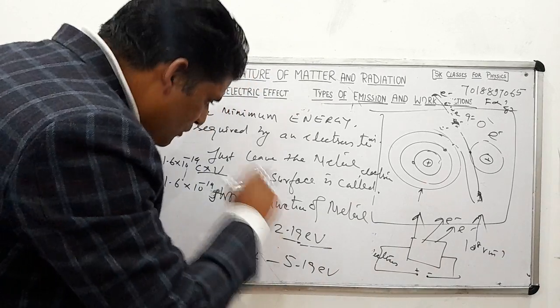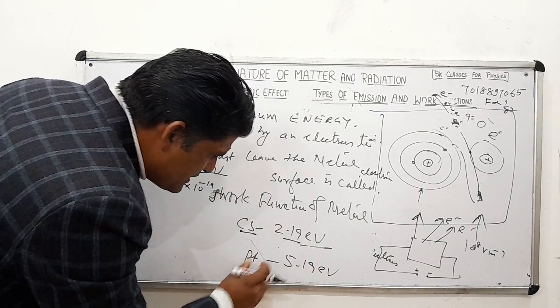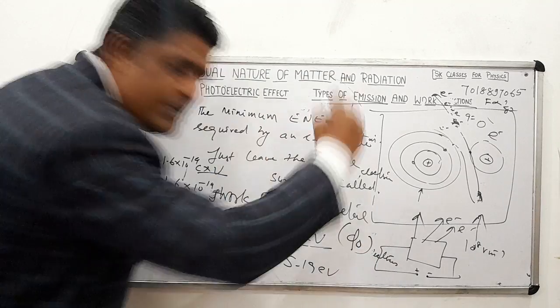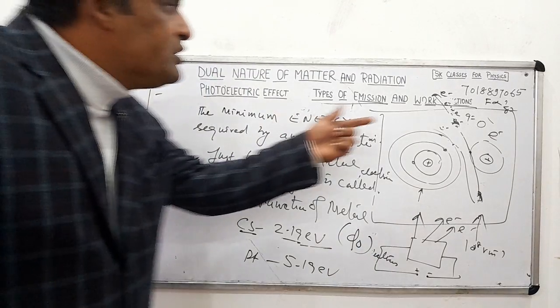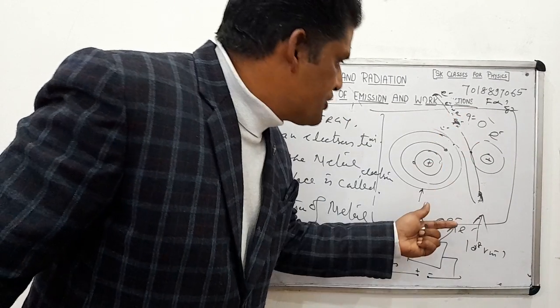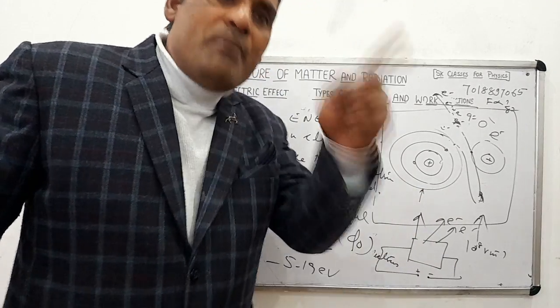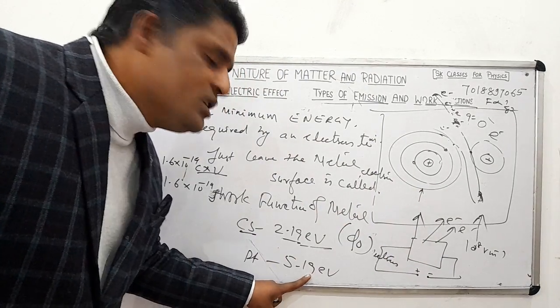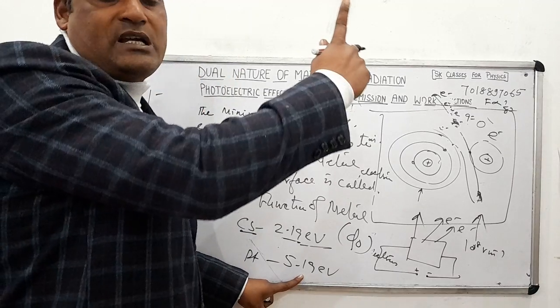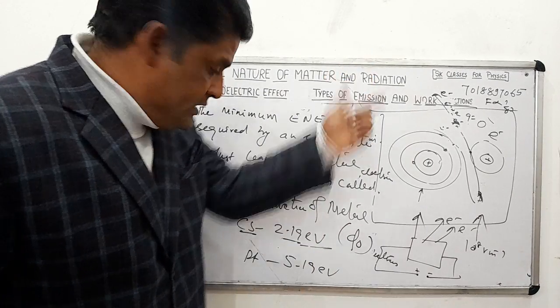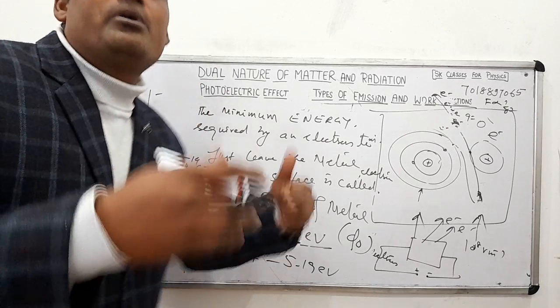Suppose this is the case for platinum, and its work function is about 5 electron volt. So this is the work function of the metal. Different metals have different work functions. The metal which has more work function, we have to apply more energy to release the free electron from that metal surface. For cesium, we have to apply less energy.